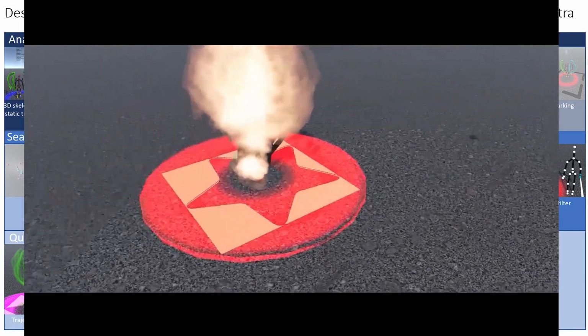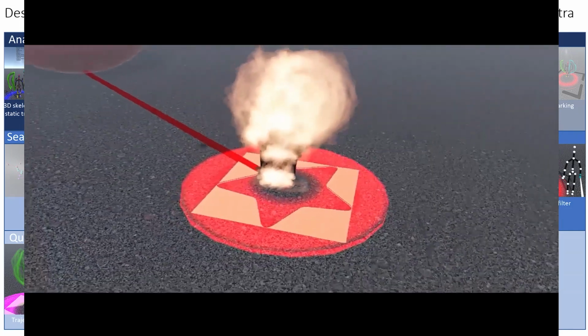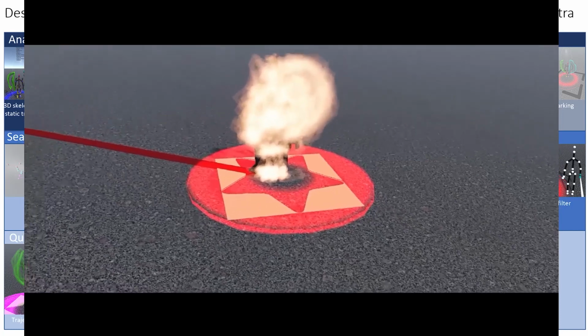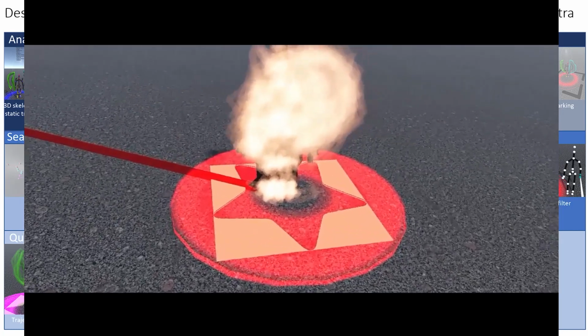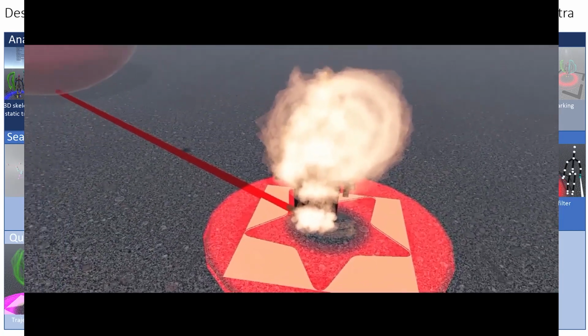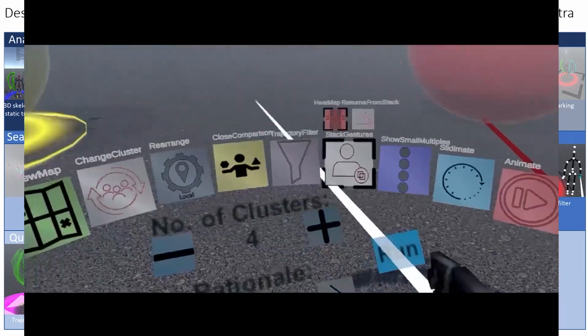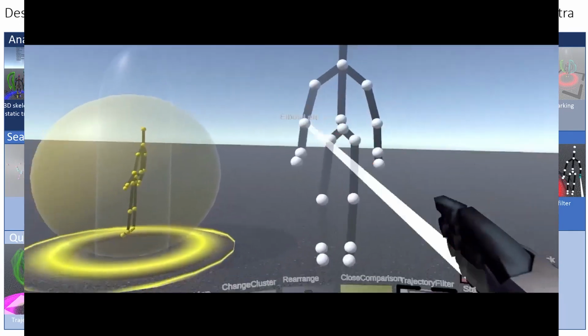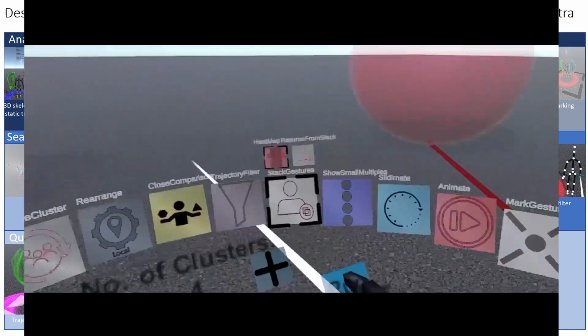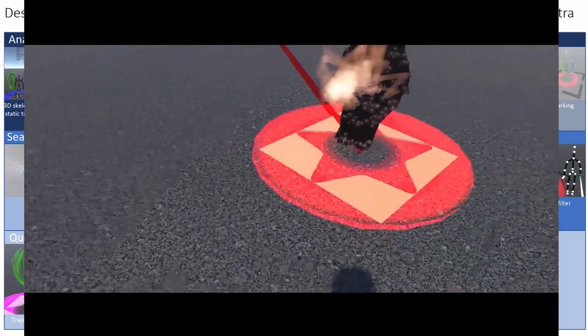Users can also stack gestures together and turn on the heat map effect to highlight the similarity and difference among the motion trajectories. We blended the transparency of the trajectories, so the brighter an area is, the more frequently that area is visited by the trajectories. We also provide a filter feature that allows people to focus on motion of particular body parts that are of interest.